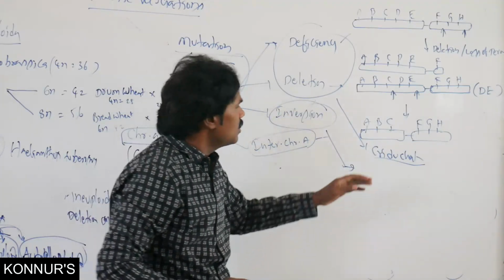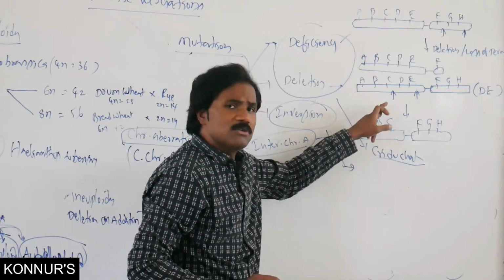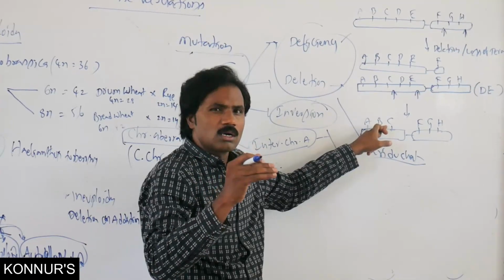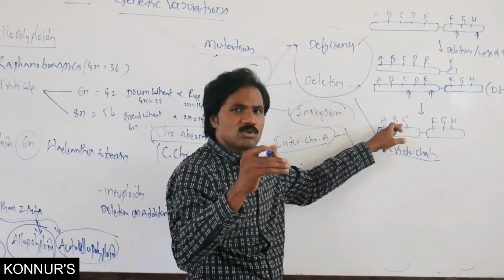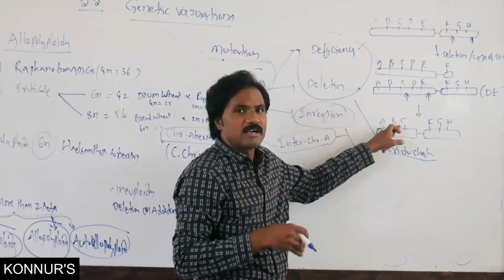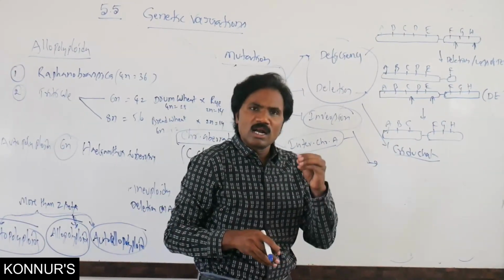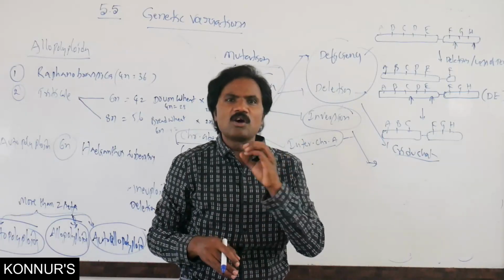Then related to inversion: apart from this, in Drosophila the terminal wing can also be affected due to deletion. Inversion normally reduces recombination.